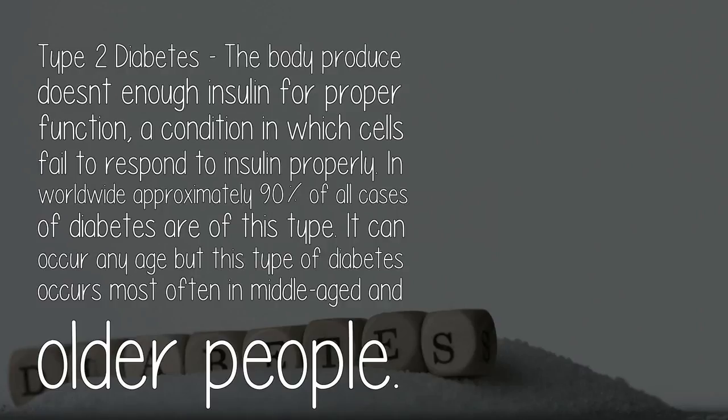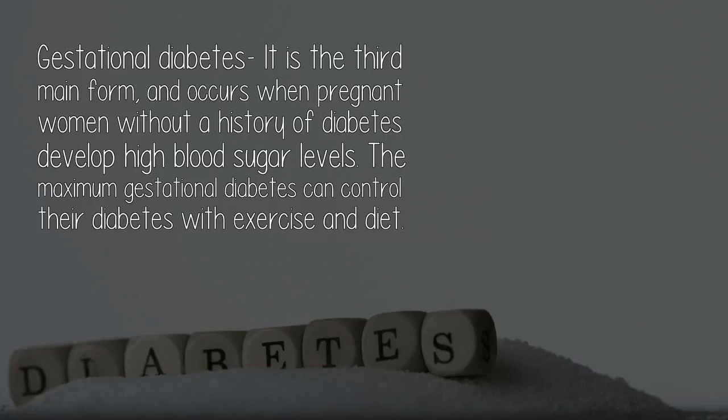respond to insulin properly. Worldwide, approximately 90% of all cases of diabetes are of this type. It can occur at any age, but this type of diabetes occurs most often in middle-aged and older people. Gestational diabetes is the third main form, and occurs when pregnant women without a history of diabetes develop high blood sugar levels. Most gestational diabetes can be controlled with exercise and diet.